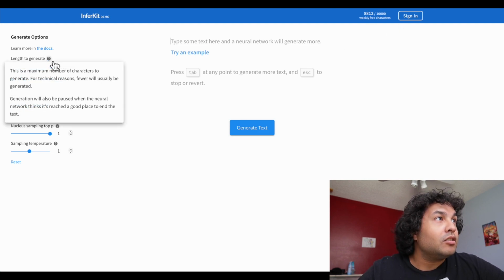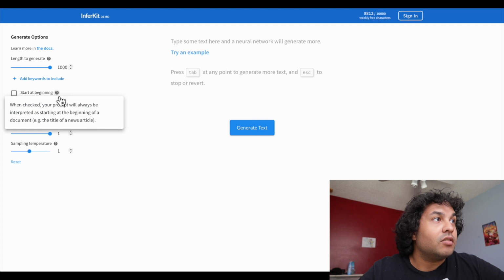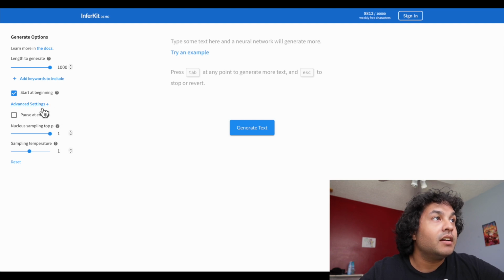Dang. So, length to generate. This is a max number of characters to generate. For technical reasons, fewer will usually be generated. Generation will also be paused when the neural network thinks it's reached a good place to end the text. Start at the beginning. When checked, your prompt will always be interpreted as a start at the beginning of a document. Okay, let's have that.